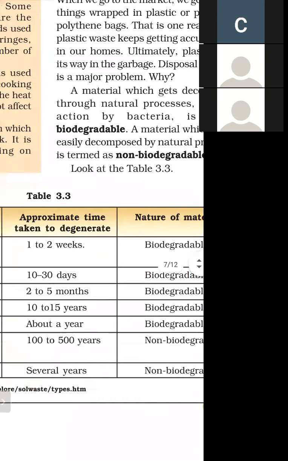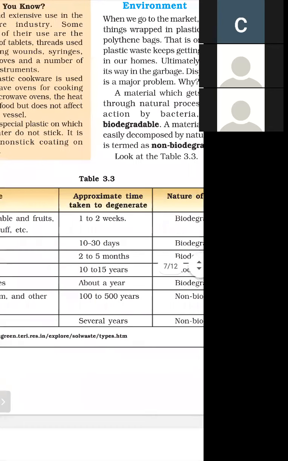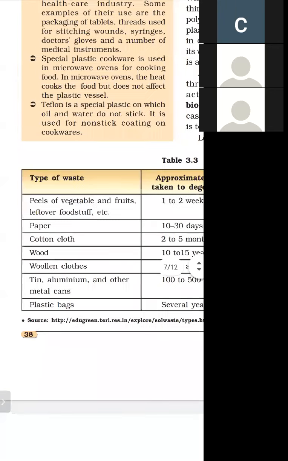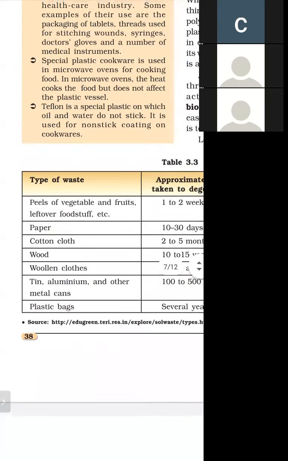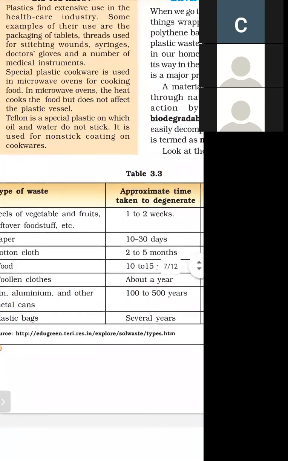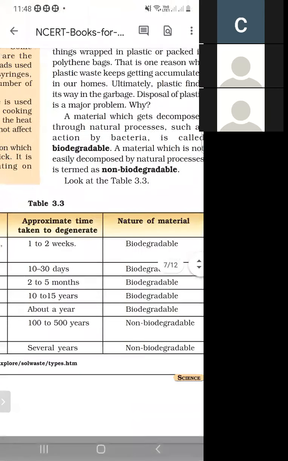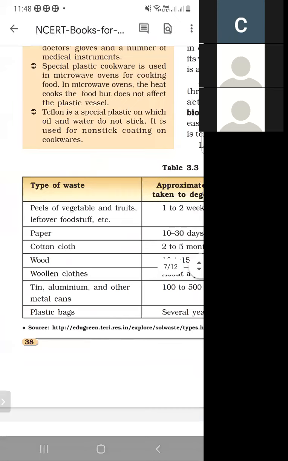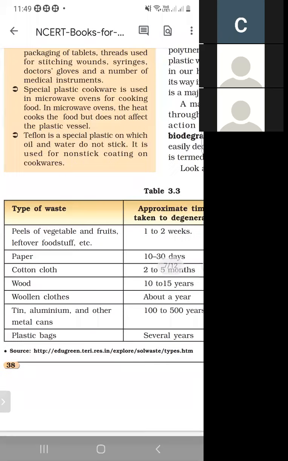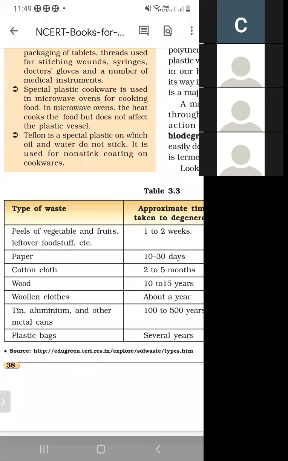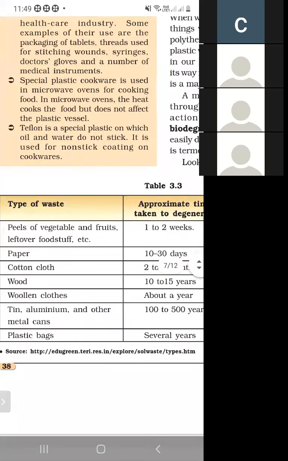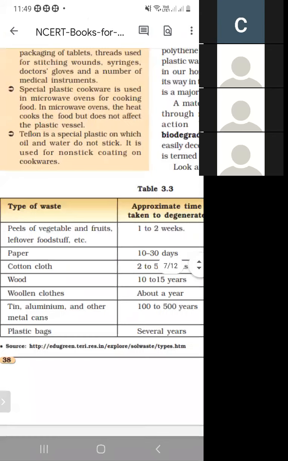So this is the table. First is peels of vegetables and fruits and leftover food stuff. These take 1 to 2 weeks to degrade, and the material is biodegradable. Next is paper. It takes 10 to 30 days to degrade. Cotton cloth takes 2 to 5 months to degrade. Wood takes 10 to 15 years to degrade. And woolen cloth takes about a year to degrade.